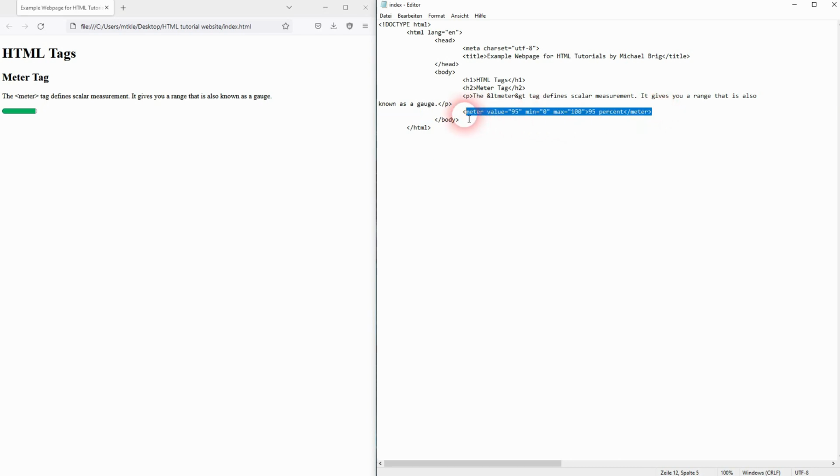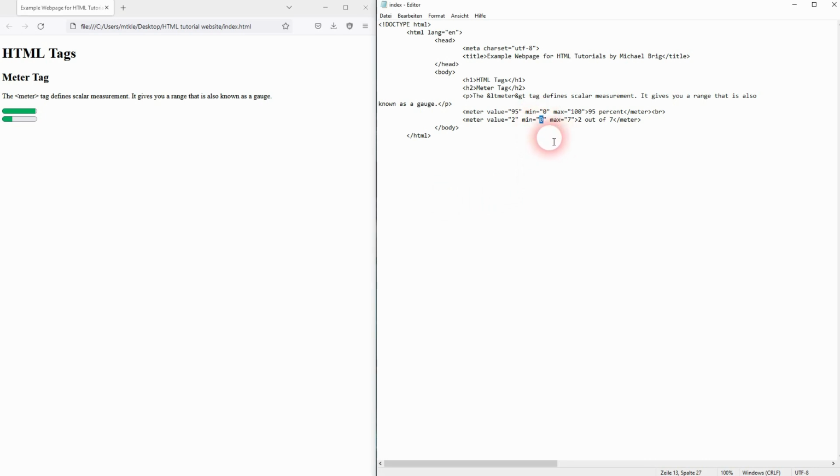You can obviously define different baselines for the scale. So let's say we want to make 2 out of 7. Something like this. By the way, the BR tag that I've added is just to give it a line break. So here we'll have to add the value 2. Min is 0, max is 7. So we've got a 2 out of 7 value on this scale from 0 to 7.